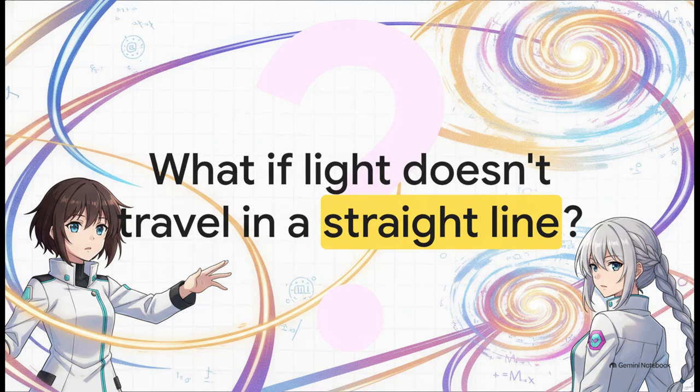What if our most basic assumptions about the universe are just wrong? Think about it. What if light, the absolute foundation of how we see and measure the cosmos, doesn't actually travel in a straight line? I know, it sounds like pure science fiction, but this exact question might actually hold the key to solving one of the most mathematical mysteries about energy in our universe.